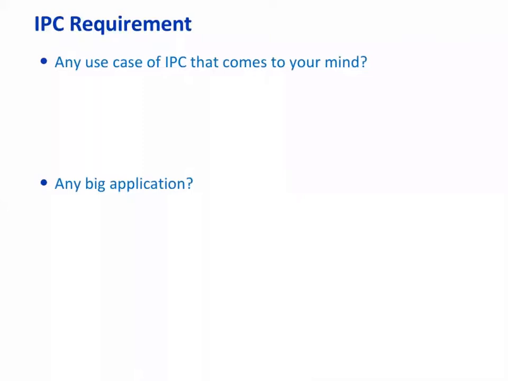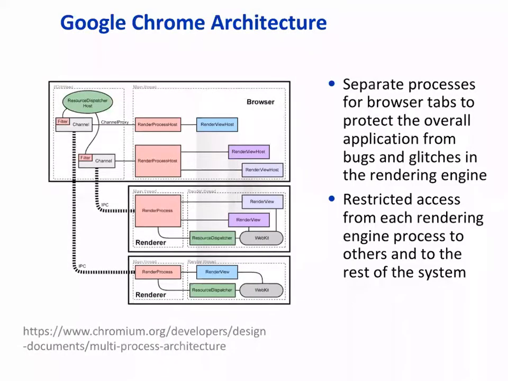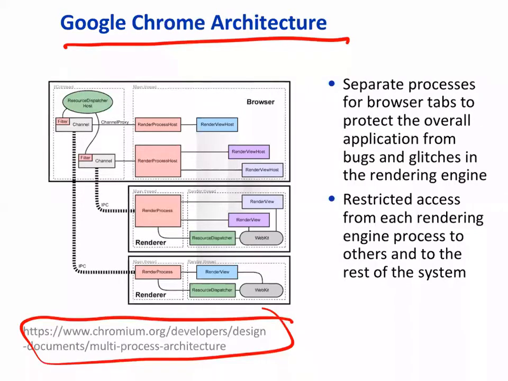Okay, let's look at one of the applications, that too at a very top level, because we want to visualize what exactly is happening, right? And why do we need it? This is your Google Chrome browser architecture. It's available at this website. Okay, and if you see, there's a browser application and there are rendering engines.